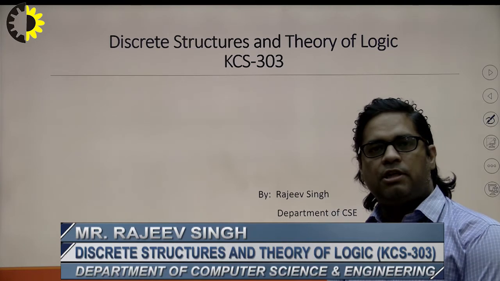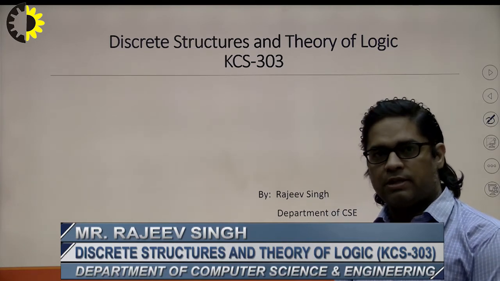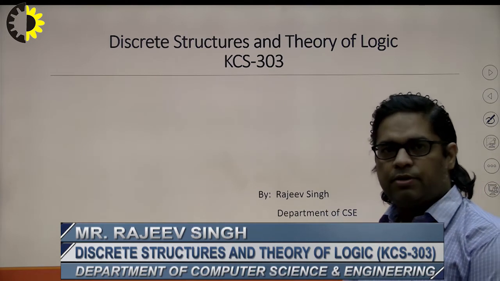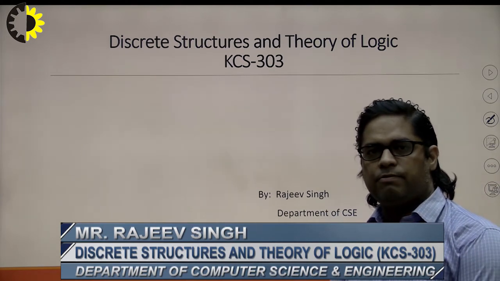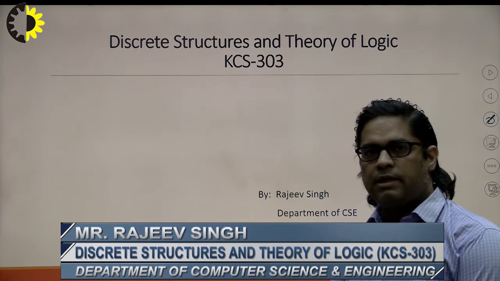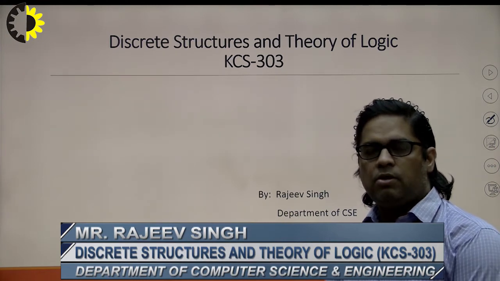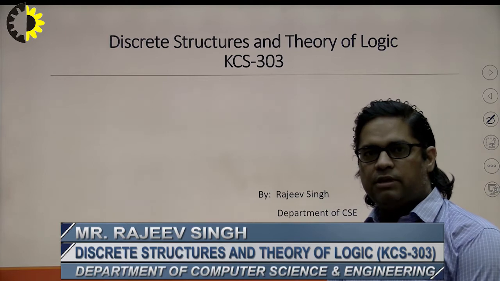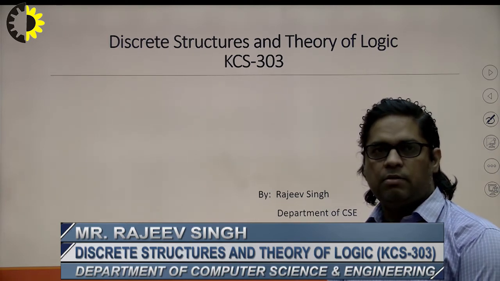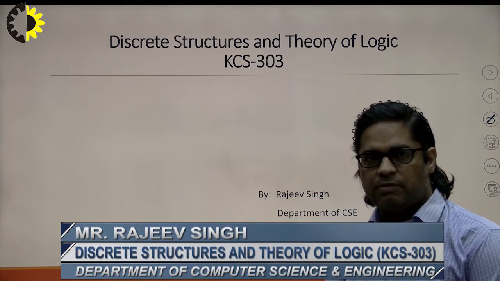This time we will study about the relations on the set. Earlier I have discussed about the set theory. In set theory we have discussed various operations on the set and the type of the sets, power set and a lot of things about the set. Now after set we will discuss about the relations on the set. What is the relation? Means how the relationship is established between the sets.